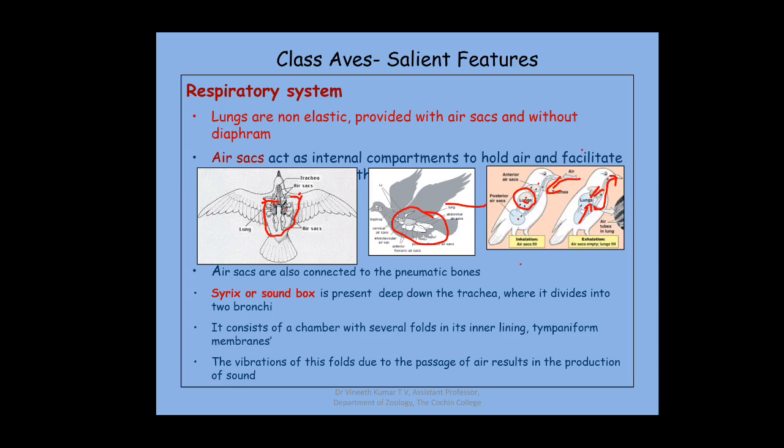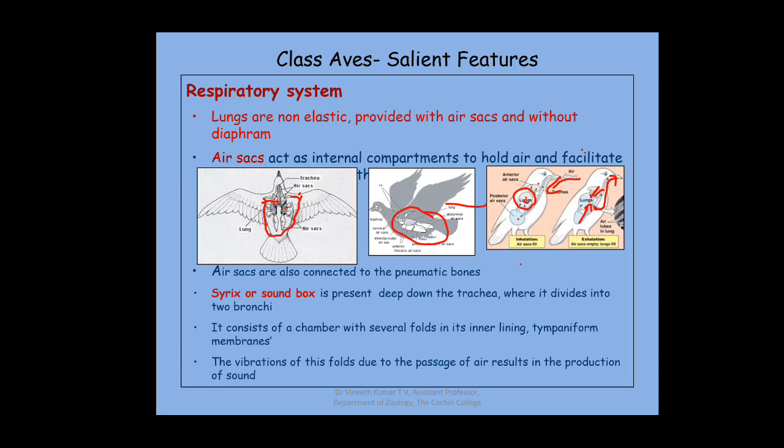Another important structure connected with the respiratory system is the sound box or the syrinx. The syrinx is a chamber situated at the lower part of the trachea, where the trachea divides into the bronchi. It is seen in the lowermost region of the trachea, and this chamber consists of several folds of the membrane in the inner lining. These foldings are called the tympaniform membranes.